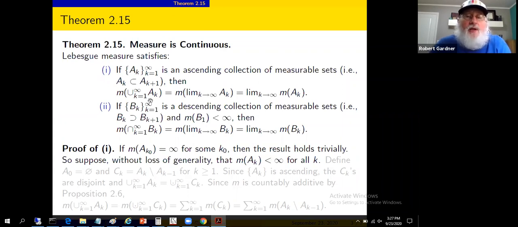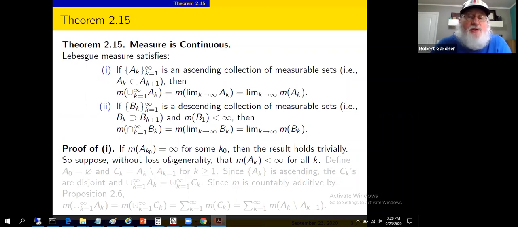Over here, if any of the A sub k's has infinite measure, then the measure of the union will be infinite. The sets are ascending, so if we have one that has measure infinity, then all the ones following it in the list also have infinite measure. It's monotonicity again, if you like. So we get infinity out here and infinity on this side as well.